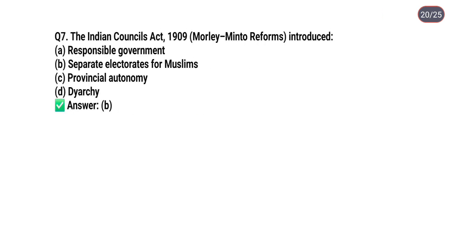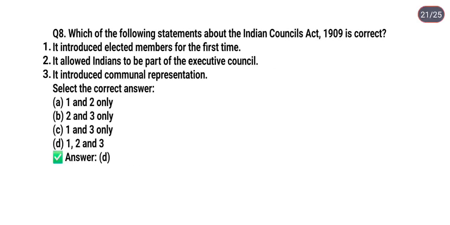So next question is, the Indian Councils Act 1909, Morley-Minto reforms, introduced option A, responsible government; option B, separate electorates for Muslims; option C, provincial autonomy; option D, diarchy. So the correct answer is separate electorates for Muslims, introduced under the Indian Councils Act 1909, or you can say through the Morley-Minto reforms.